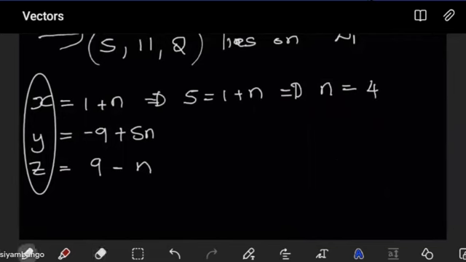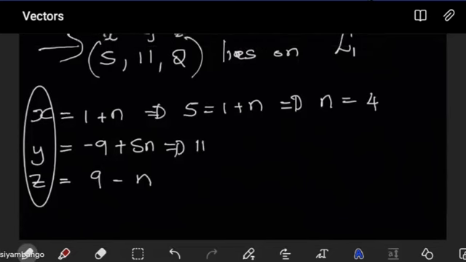So for the first one, we found n is equal to 4. Let's try the second one. So we plug in 11 where we have y. This is minus 9, plus 5n. The 9 goes to the other side, it's now plus 9, that is 20. Then 20 divided by 5, we get 4. n is equal to 4. This is looking good so far. Maybe they are the same. Maybe this is going to give us n equal to 4 as the last one as well.